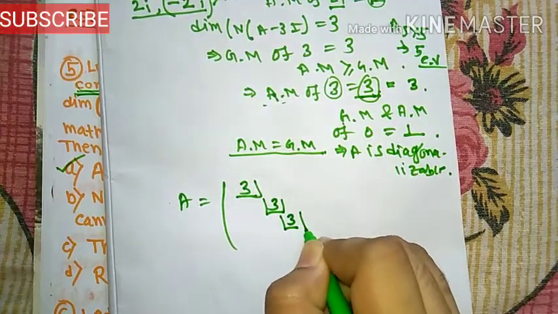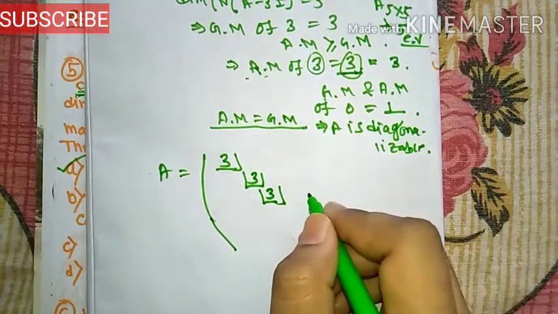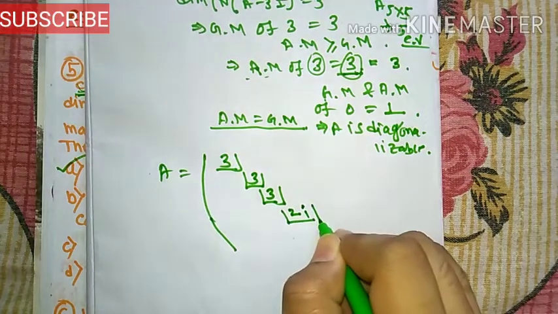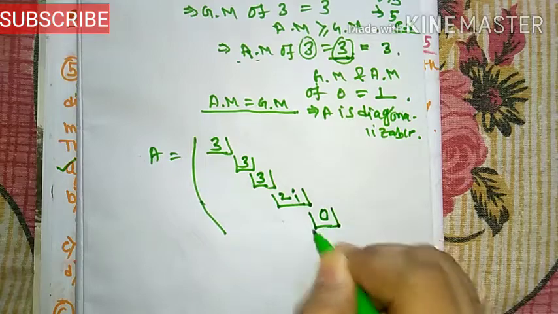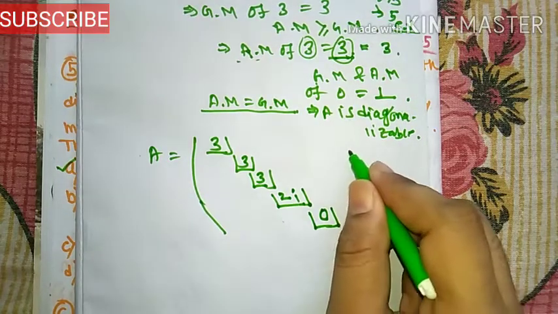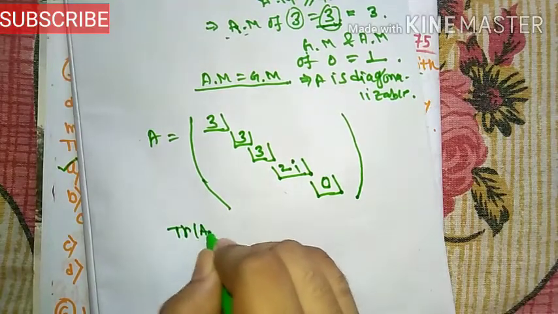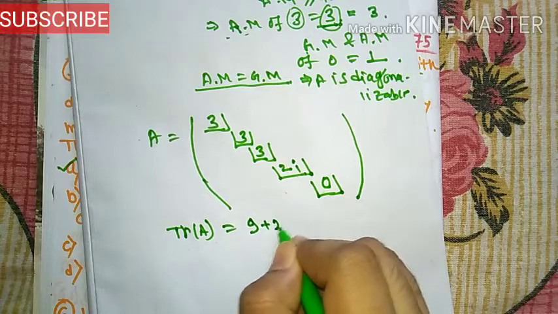Since GM of 3 is 3, the number of Jordan blocks for eigenvalue 3 is 3, and GM of eigenvalue 2i is 1, so the number of Jordan blocks is 1, and 0 is also an eigenvalue with GM 1, so its number of blocks is 1. So trace of the matrix, we know it's the sum of the diagonal elements, so the trace of the matrix is 9 plus 2i.